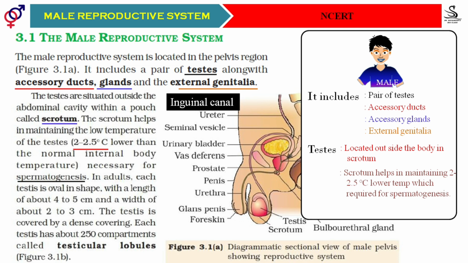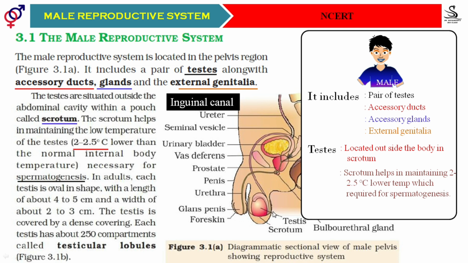In human beings, students, once the testes descend into the scrotal sac, they never ascend back into the abdominal cavity. They remain inside the scrotal sac only. How is it possible? Once the testes have descended into the scrotal sac, they get attached to the wall of the scrotal sac with the help of a ligament called the gubernaculum. You must remember the word gubernaculum.